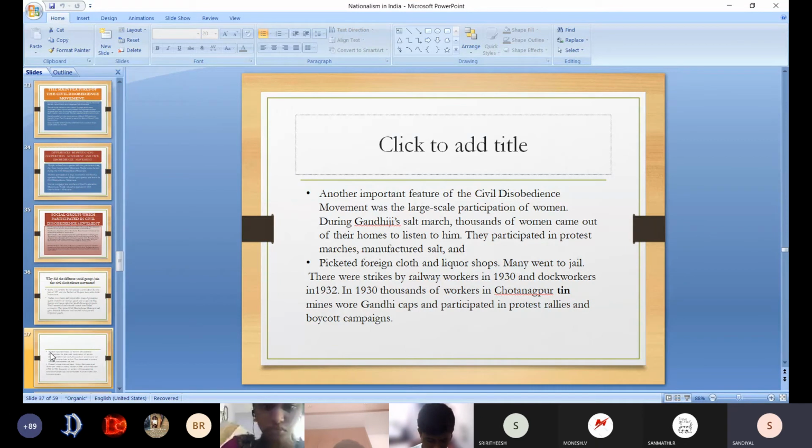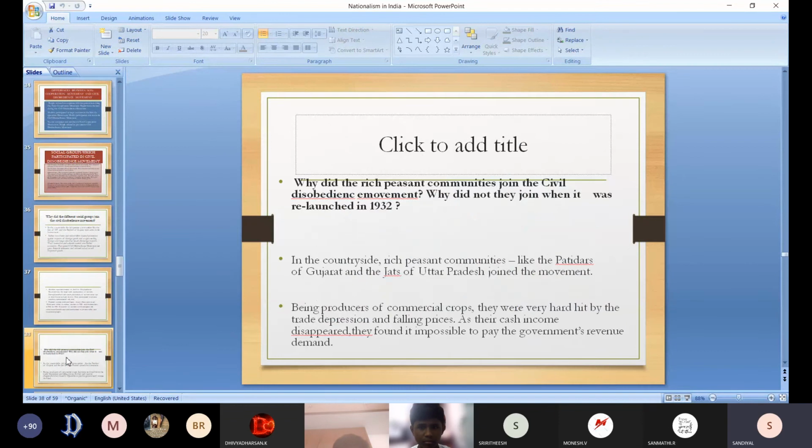They participated in the strikes with the railway workers, dock workers, and thousands of workers in the Chota Nagpur tin mines who wore Gandhiji's cap and participated in the protest rallies. In Chota Nagpur, many people, inspired by Gandhiji's picture, wore his cap and protested by going in long rallies, meaning a big procession, and they boycotted the campaign. This is a very important thing. We have to understand that.